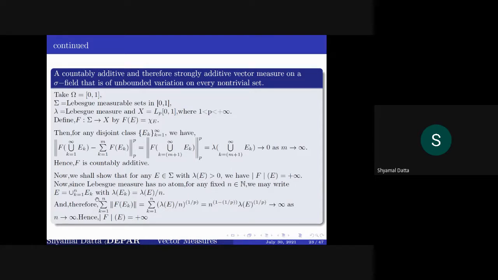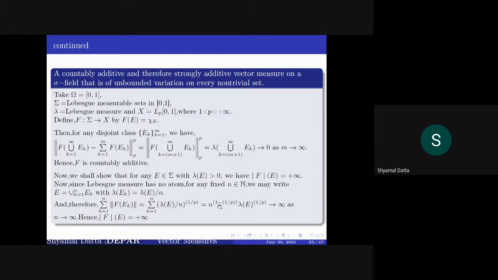Okay. Now, since Lebesgue measure has no atom, you can take a partition of E into n many sets such that lambda of Ek is equal to lambda of E by n for every k. And the summation of k equal to n, of the norm of f of Ek, is equal to lambda of E, because you are just putting in this definition of f.